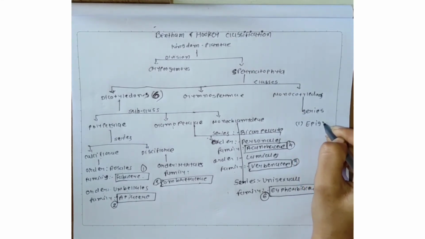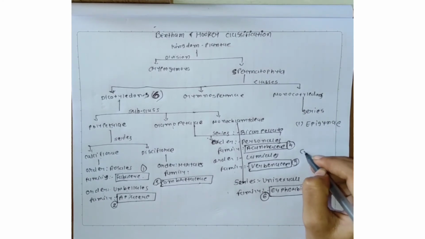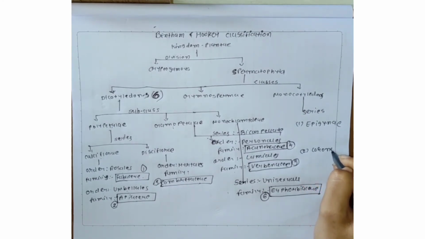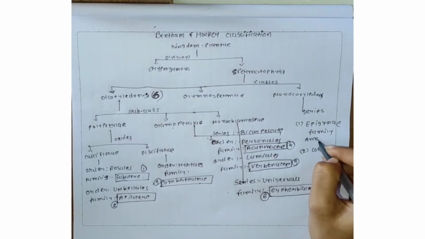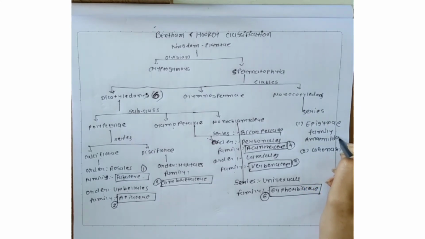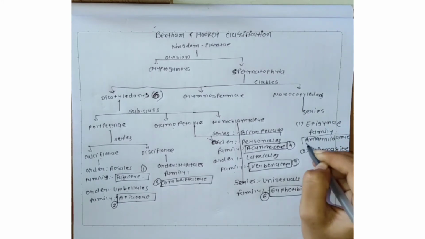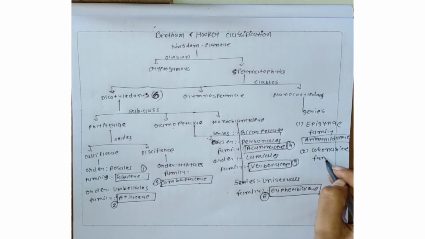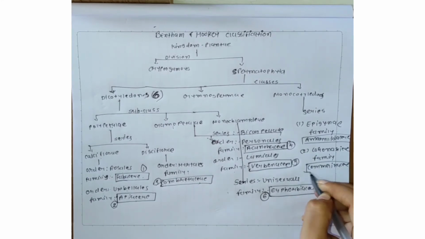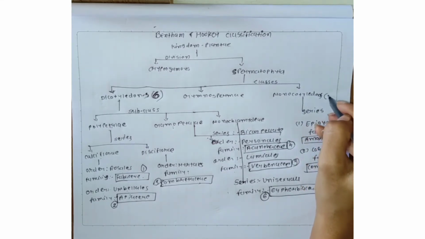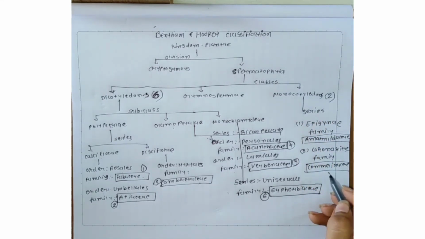The first one is Epigynae and the second one is Coronariae. In Epigynae the family included is Amaryllidaceae. In Coronariae the family is Commelinaceae. So in this monocot, the 2 series are important, Epigynae and Coronariae, and only 2 families are included, Amaryllidaceae and Commelinaceae.